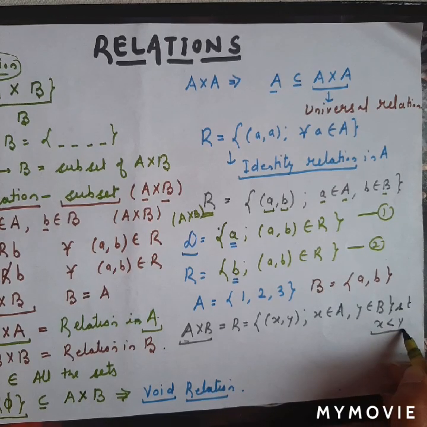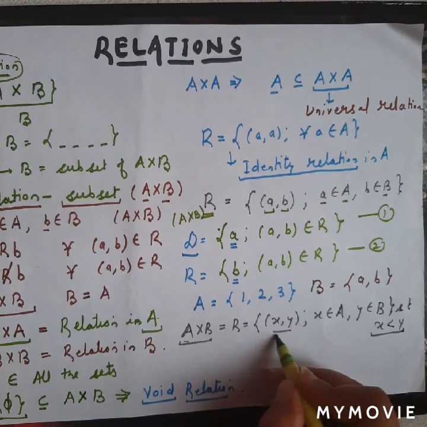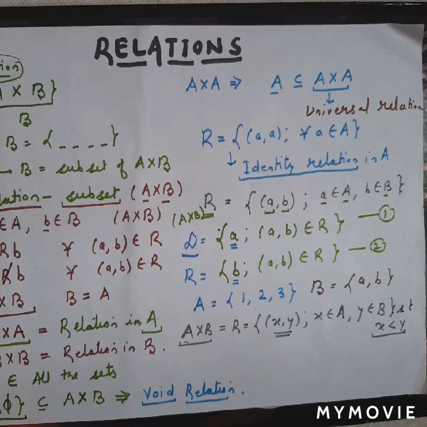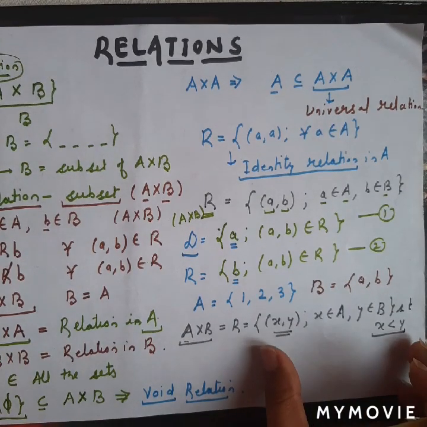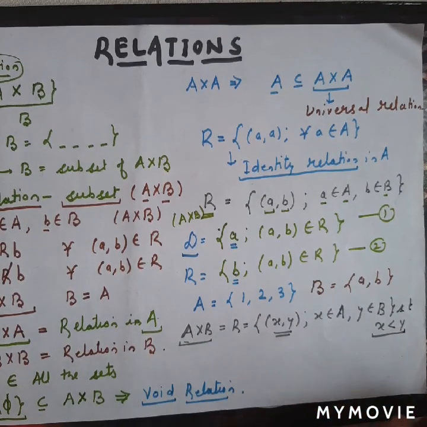This is the condition which has to be followed by both the elements, and in that case the ordered pair will be included into this relation.